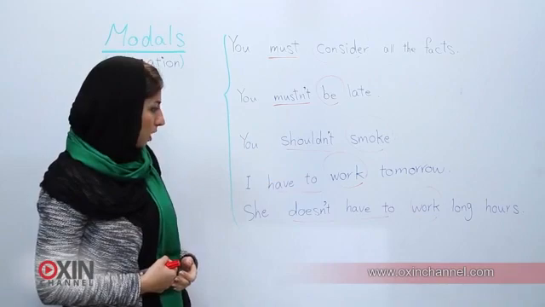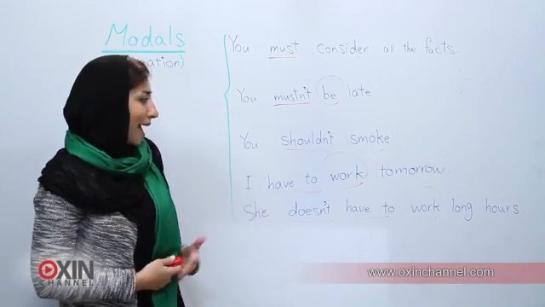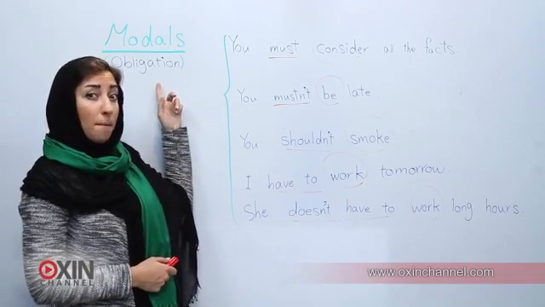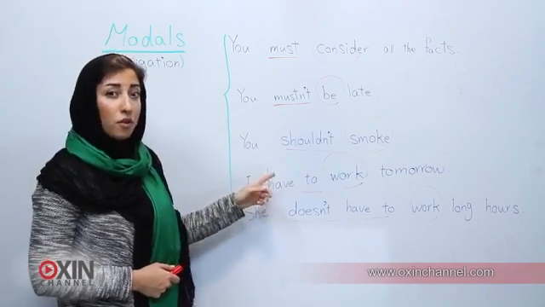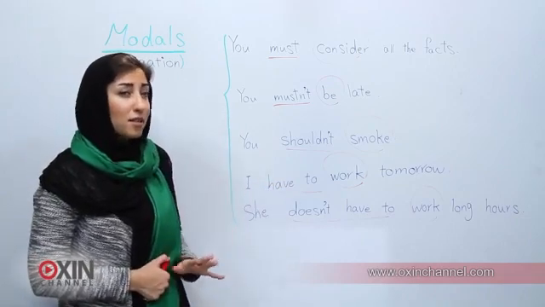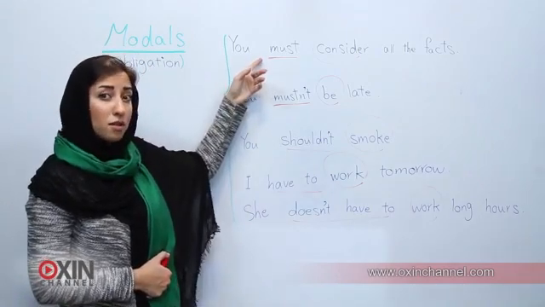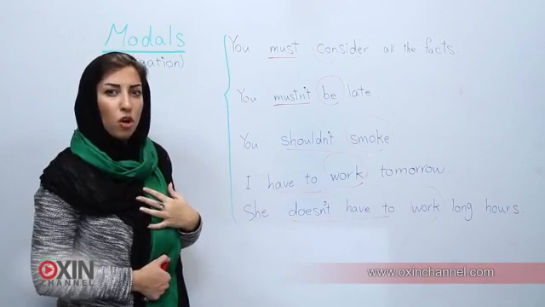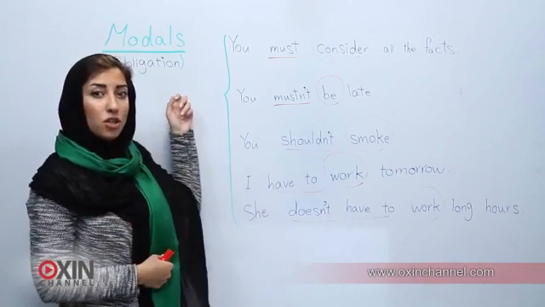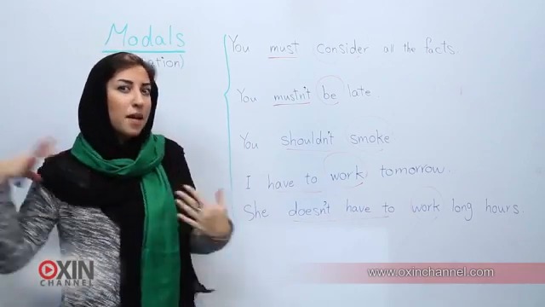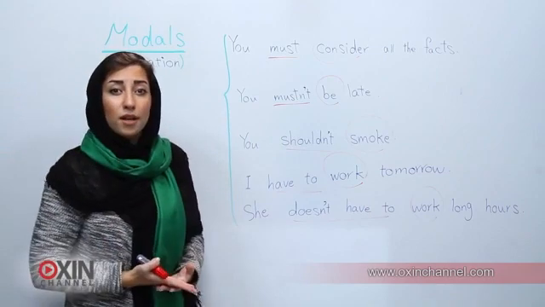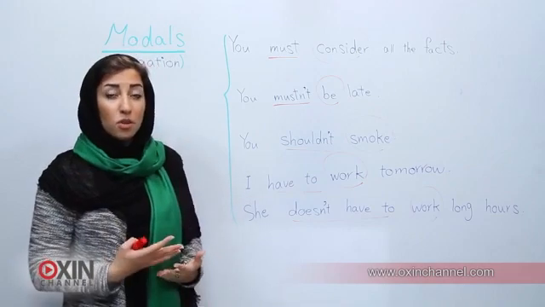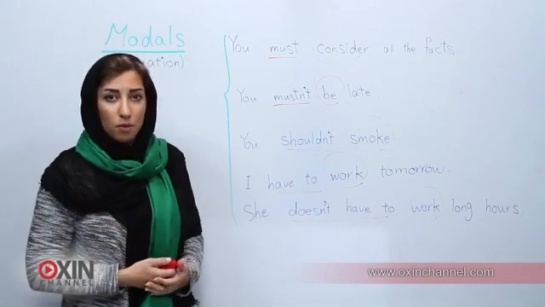Now, in this one, I have to work tomorrow. Still, we are talking about an obligation, but we normally use have to for things which are less serious than the ones that we use must with. So I have to work tomorrow. It's more personal. Maybe it's a kind of obligation that is upon me from somebody else. Like when you go to a wedding, you have to wear formal clothes. It's not a rule, but it's something which is accepted from all people.